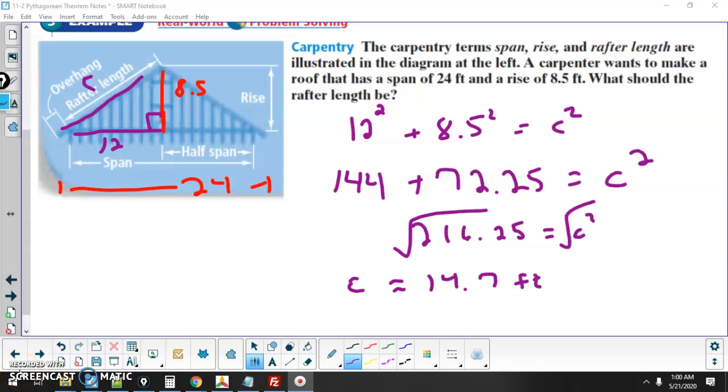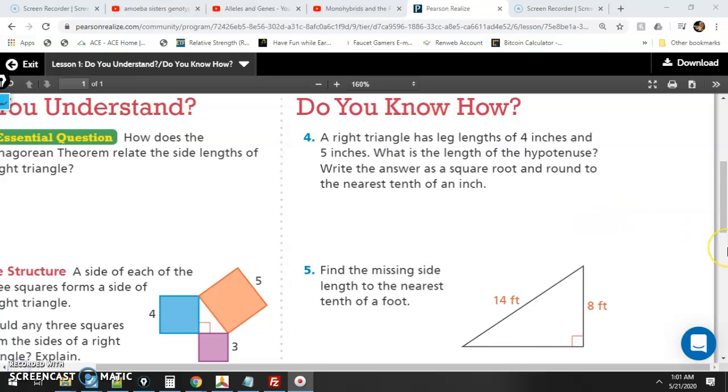Time for you guys to do a couple more practice ones. I hope you can see 4 and 5 there. You can pause the video and try to do these two on some paper. Hope you got your calculator. Then we'll go over them.